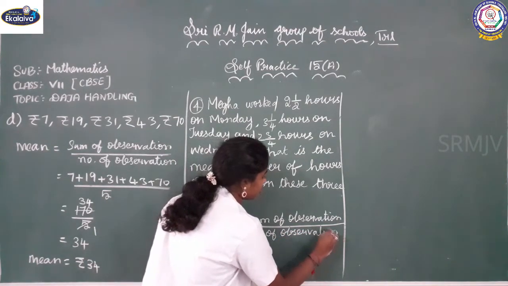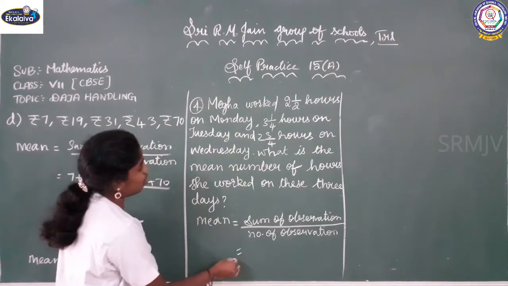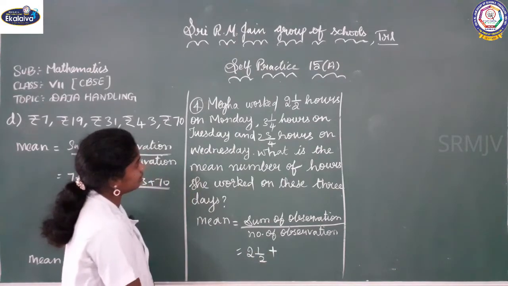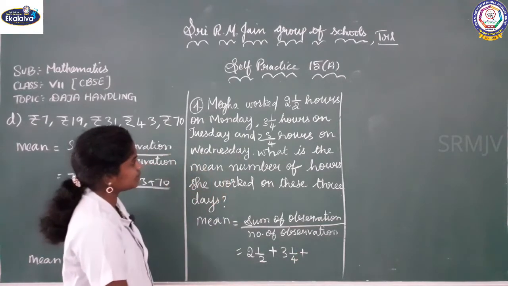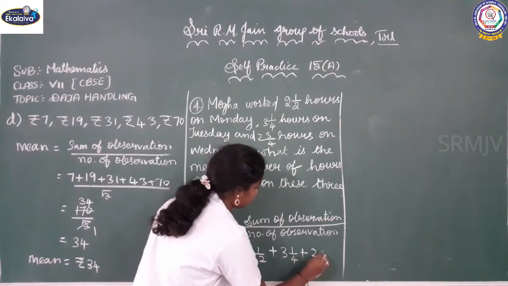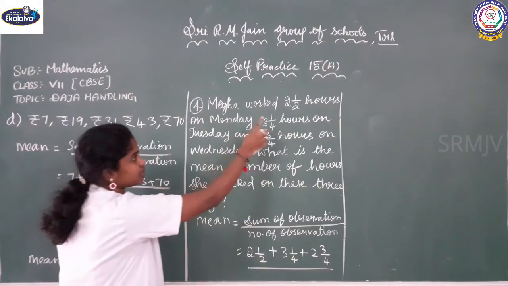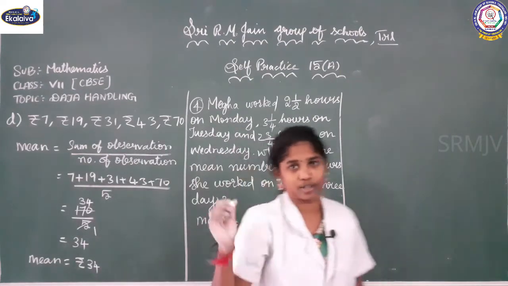Okay, let us add all these observations. What are the observations we got? 2 1/2 plus 3 1/4 plus 2 3/4, divided by the number of observations, which is 3, right? Okay, let us add all these.